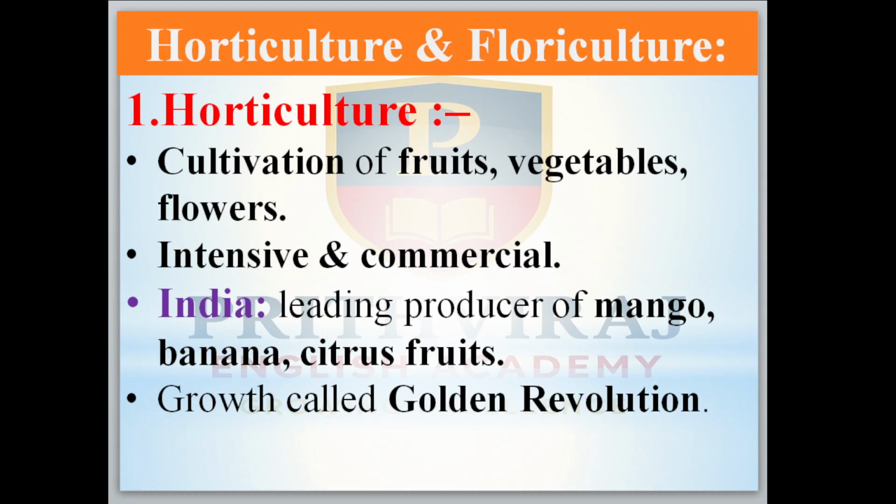Okay, now come to the next. Horticulture and floriculture. First we will study about horticulture. Horticulture means cultivation of fruits, vegetables and flowers. Actually, floriculture means flowers only, so here it is fruits. Okay, intensive and commercial farming it is. Intensive means what? 2 to 3 crops. Okay, India is a leading producer of mango, banana, citrus fruits.